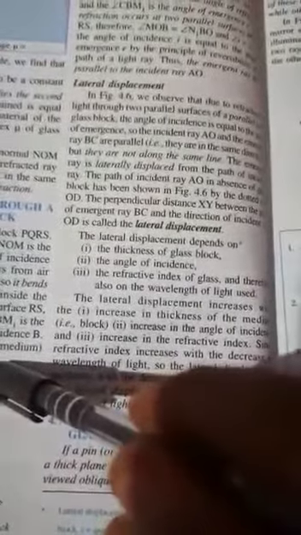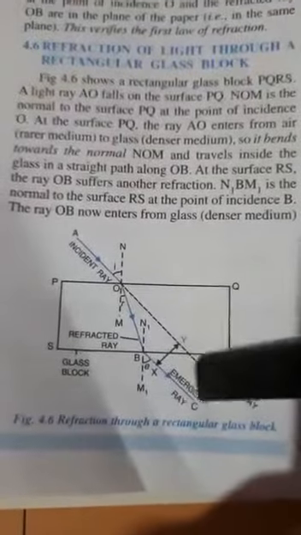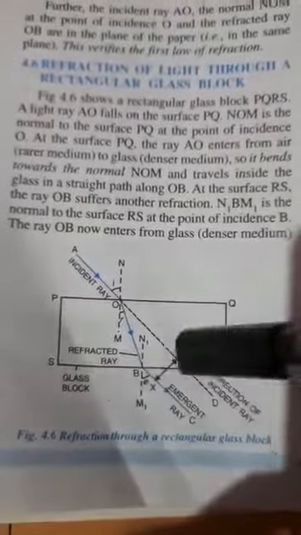You see the perpendicular distance XY between the path OD, the direction of incidence, and the emergent ray BC is called lateral displacement. Whatever the emergent ray is, we produce the incident ray backward, and we get two parallel lines. The perpendicular distance between these two lines is called lateral displacement.